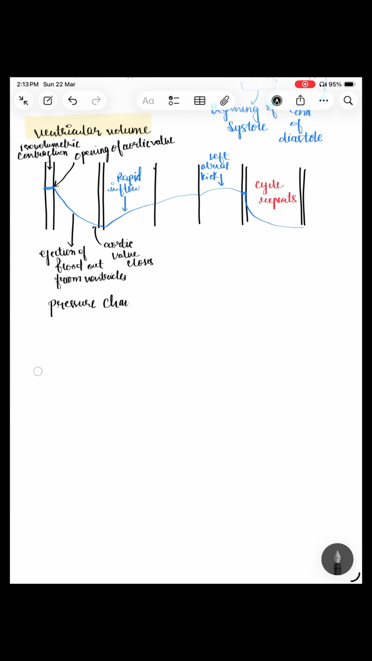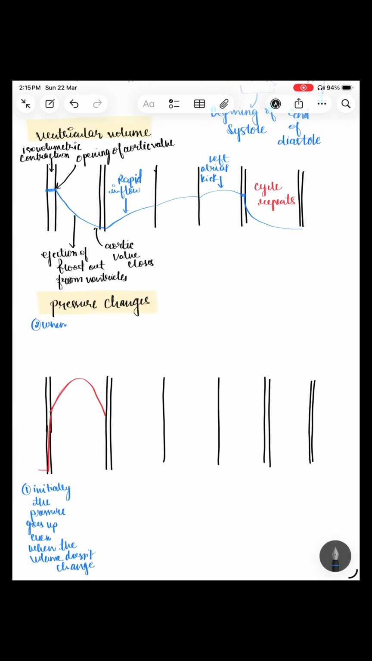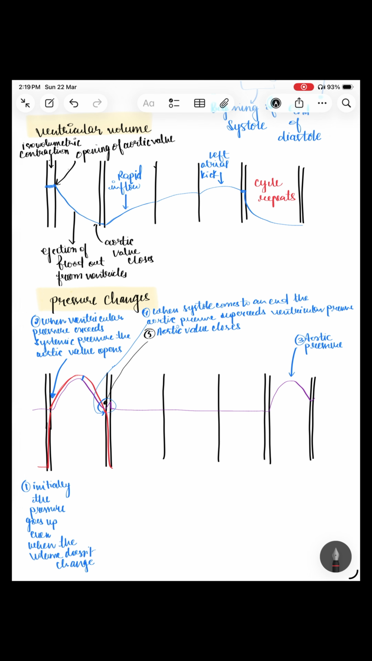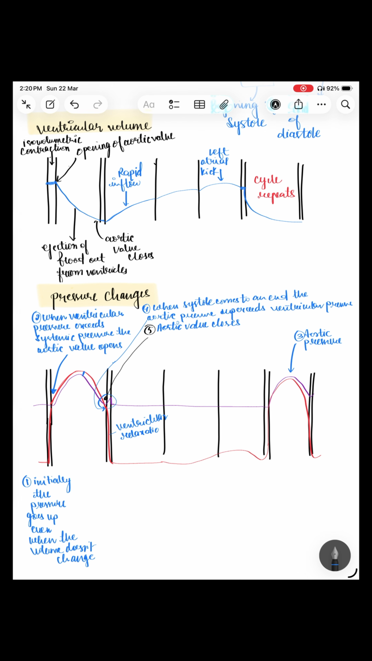Now let us look into the pressure changes. Initially the pressure goes up even when the volume does not change, that is in the isovolumetric contraction. Then when the ventricular pressure exceeds systemic pressure, the aortic valve opens and blood gets out from the ventricles. And when the systole comes to an end, the aortic pressure supersedes ventricular pressure, which results in aortic valve closure, after which the ventricles relax.